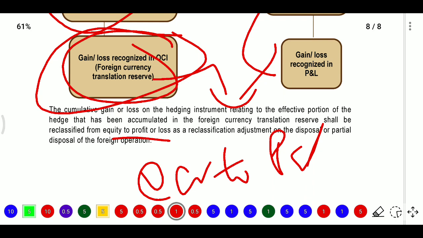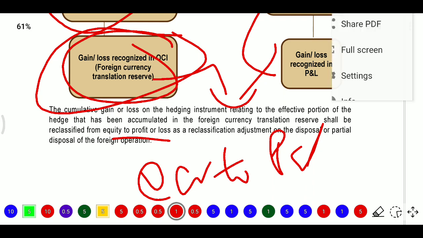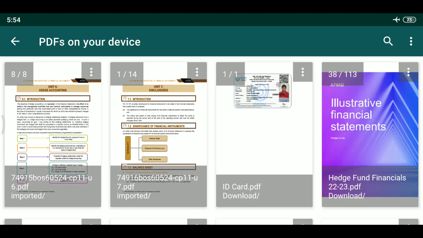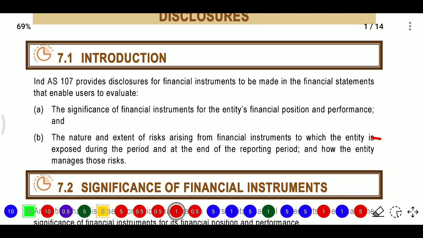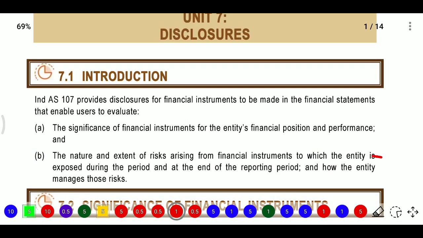This is relating to hedge accounting. I think we need to see how we can classify. Disclosures will be there. So what are the disclosures? I think the disclosures will be covered in the next video.